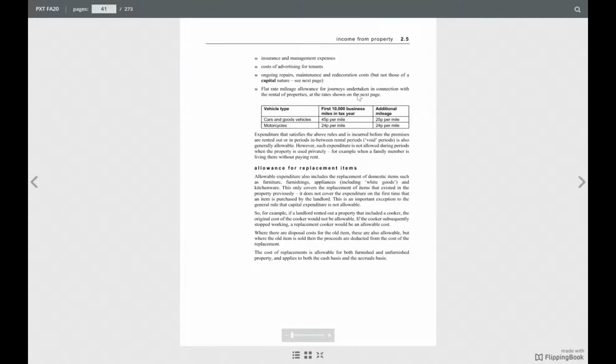Flat rate mileage allowance for journeys undertaken in connection with the rental of the property at the rate shown here. All expenditure that satisfies the above rule, that is incurred before the premises are rented out or in a period in between rental periods, is also generally allowed, like if you have to go and collect the rent. However, such expenditure is not allowed during a period when the property is used privately, for example, when a family member is living there without paying rent.